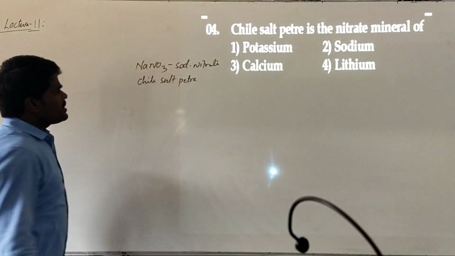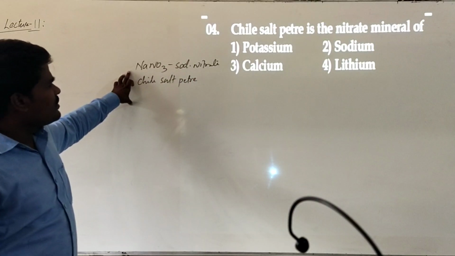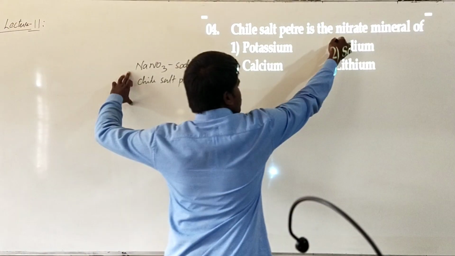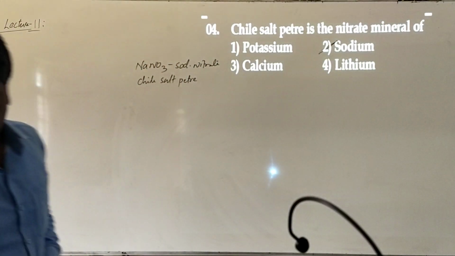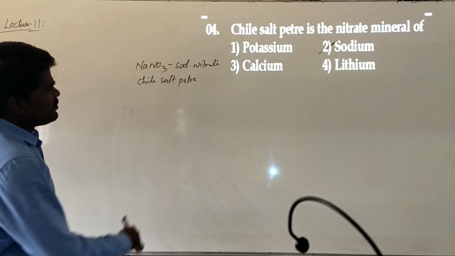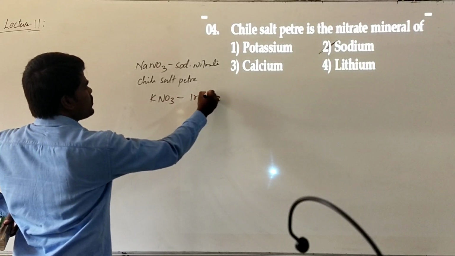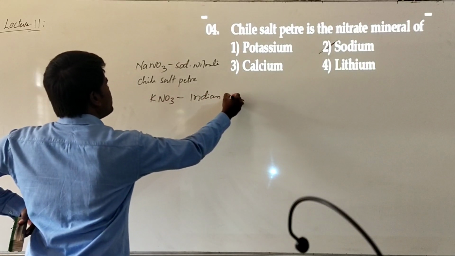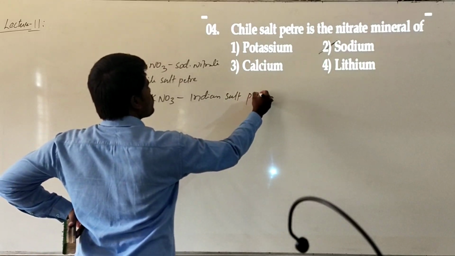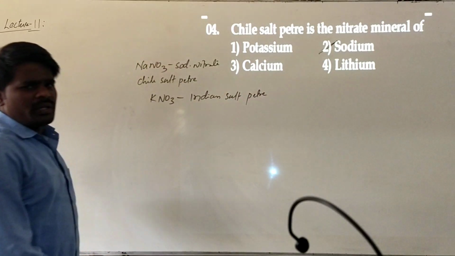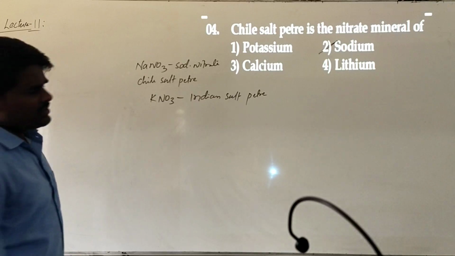So it is a mineral of what? It is a mineral of sodium, right? There is one more nitrate which is called potassium nitrate. This is generally called Indian saltpeter. Based on their availability, they are named. This is Indian saltpeter, whereas sodium nitrate is called Chile saltpeter.